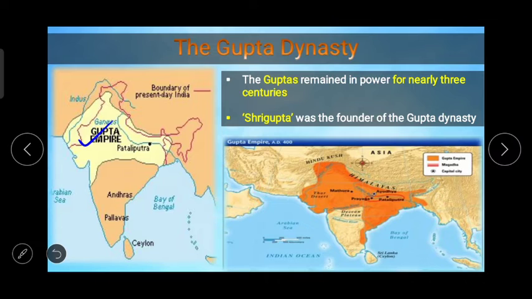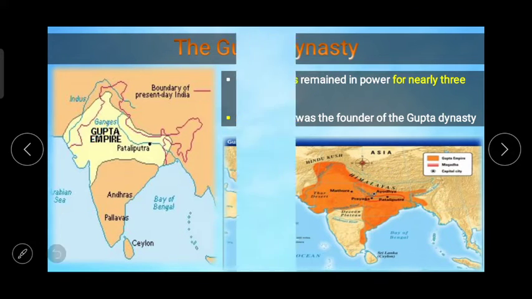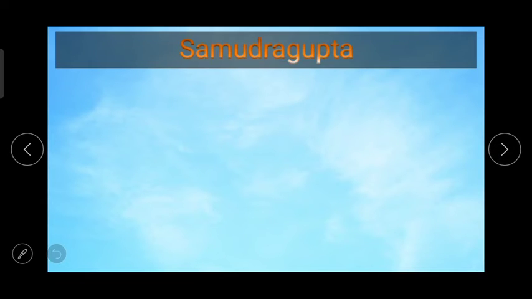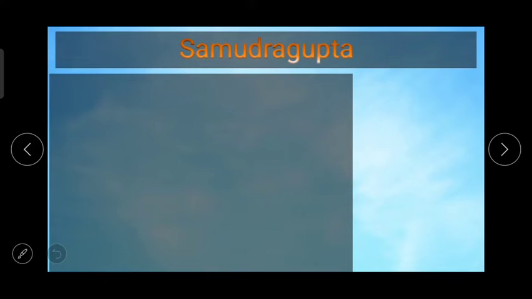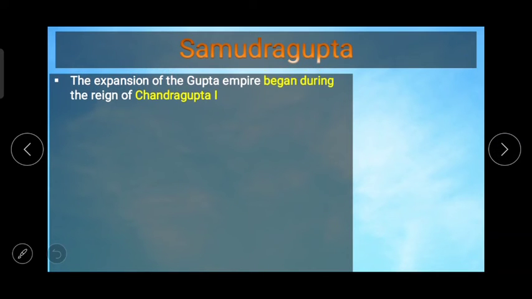Samudragupta and Chandragupta II were the notable kings of the Gupta dynasty. Guptas remained in power for nearly 3 centuries. Sri Gupta was the founder of the Gupta dynasty. Here also you can see the Gupta dynasty. And in this, the very important name of the Gupta dynasty, Samudragupta.